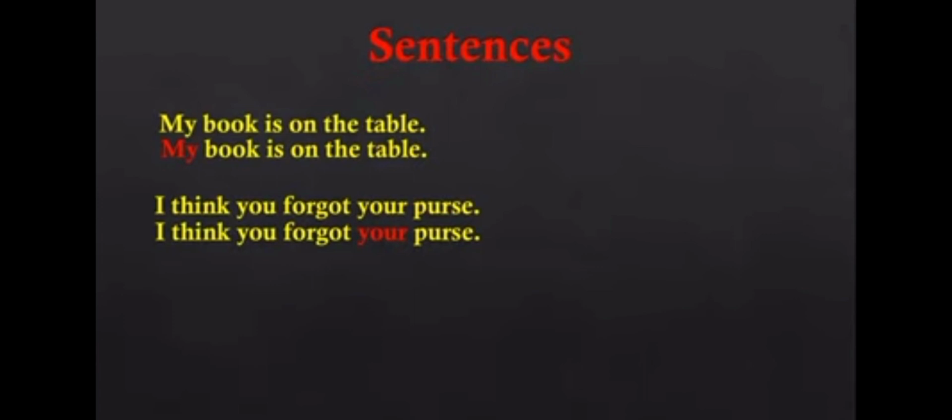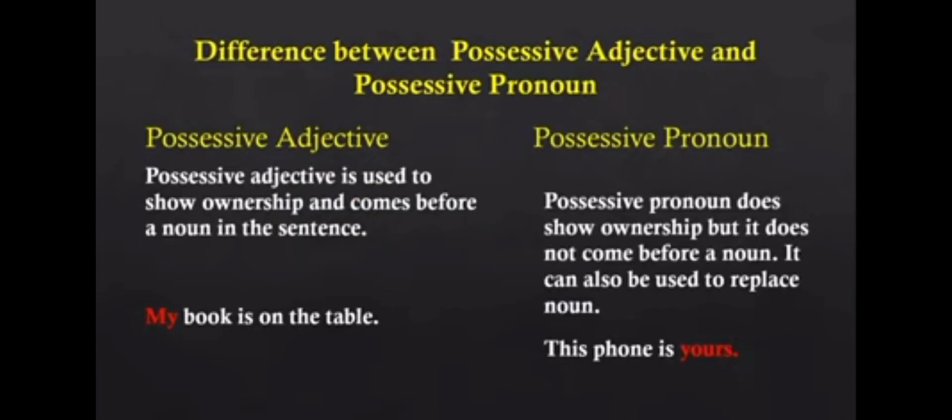Okay, let's see the difference between possessive adjective and possessive pronoun. A possessive adjective is used to show ownership and comes before a noun in the sentence. A possessive pronoun does show ownership, but it does not come before a noun. It can also be used to replace a noun. My book is on the table. My is a possessive adjective, coming just before the noun book. My book. Here, this phone is yours. This is the example for possessive pronoun.